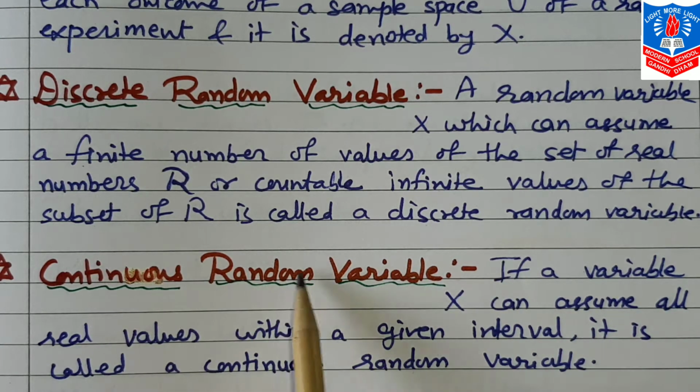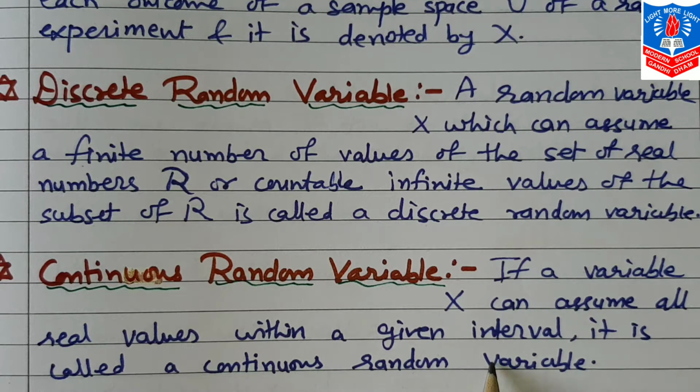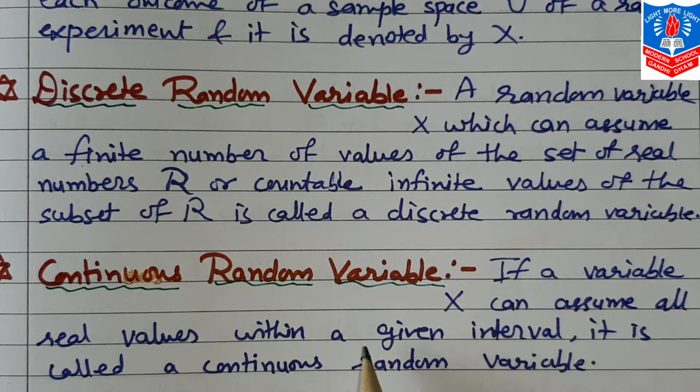While a continuous random variable, if a variable X can assume all real values within a given interval, that is called a continuous random variable. If you remember in 11th standard, discrete series and continuous series, you have already done it. So continuous is where real values within a given interval.